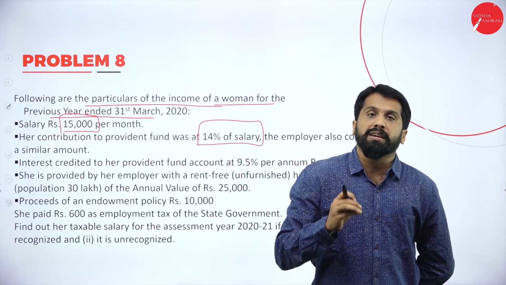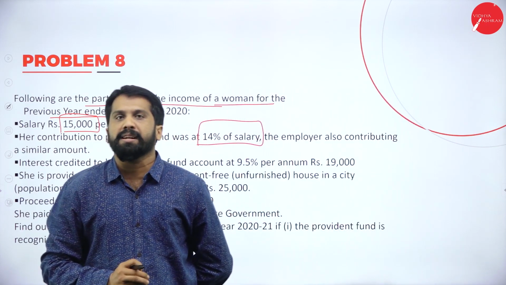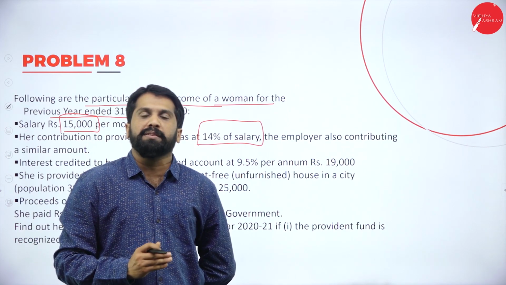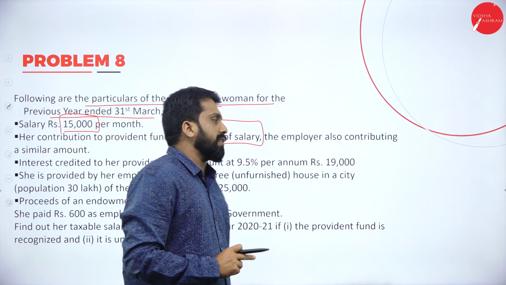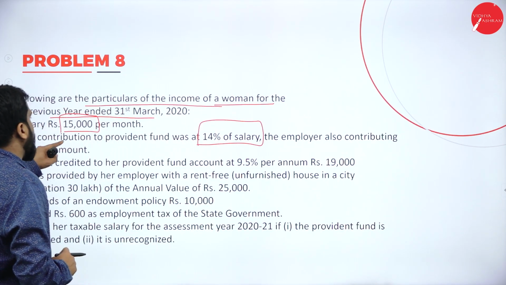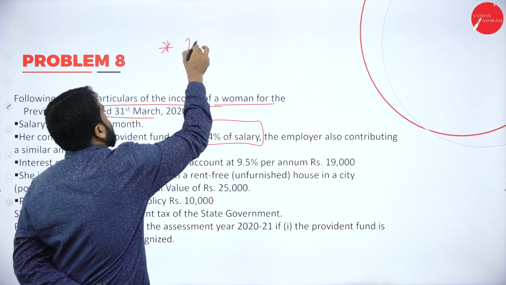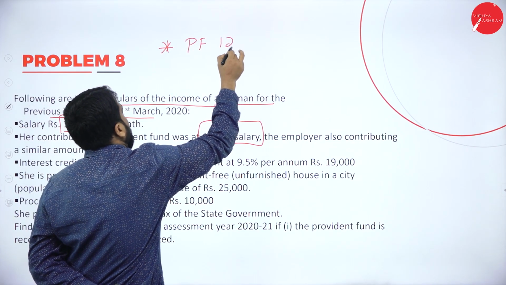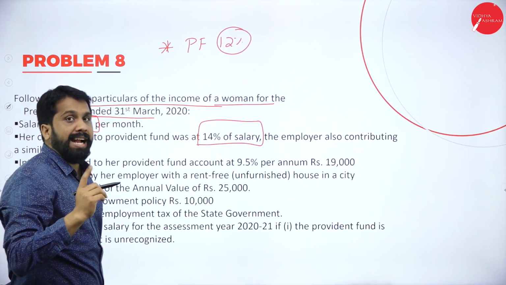Now, we don't want her contribution. How much has the employer contributed? Anything above 12% is taxable. Remember, contribution to PF up to 12% is exempted, above 12% taxable.